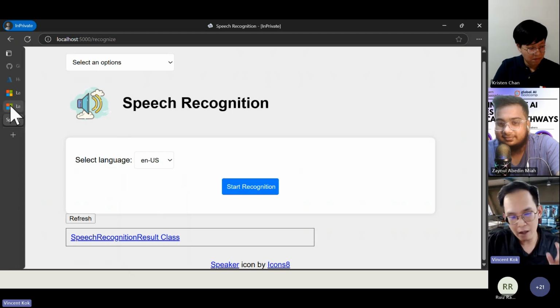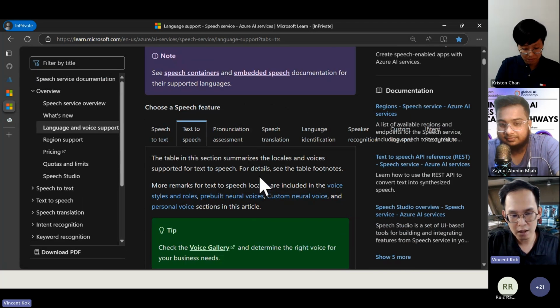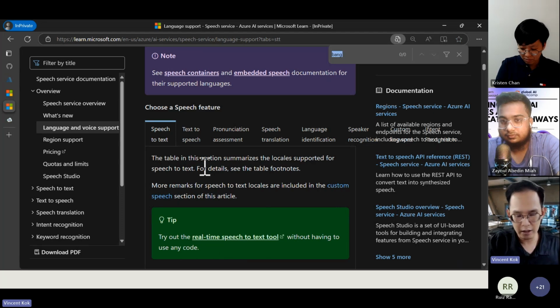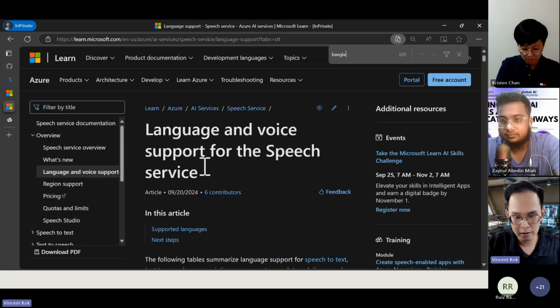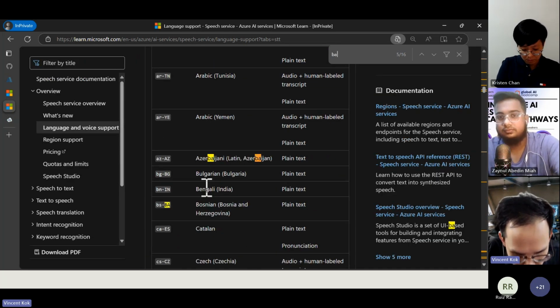Coming back to the next part, this is where we will use the speech service documentation. If you come down to here, let's search for recognize speech first, because this is speech to text. Let's say Bangla. Do they have it? Hopefully.